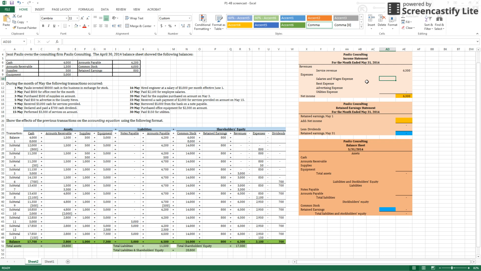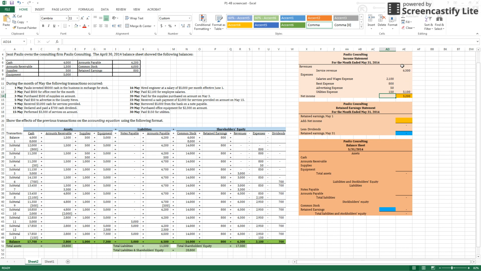We have the salaries and wages that we paid. That was $2,100. We paid those on May 17th. You can see that over here. We have our rent expense that we paid, and we paid $800 in rent on the 2nd of May. We have our advertising expense to advertise in the county news on the 5th of May. That was $50. And we also have our utilities expense of $150 that we paid on the 30th of May.